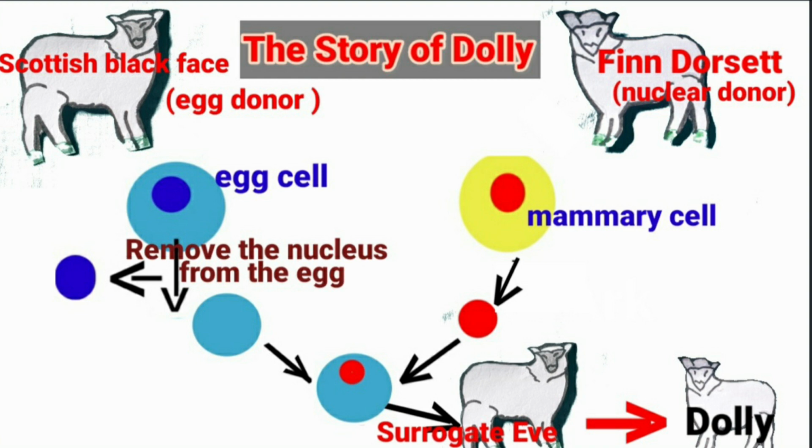Though Dolly was given birth by the Scottish Blackface ewe, it was found to be absolutely identical to the Finn Dorset sheep from which the nucleus was taken. Since the nucleus from the egg of the Scottish Blackface ewe was removed, Dolly did not show any character of the Scottish Blackface ewe. Dolly was a healthy clone of the Finn Dorset sheep and produced several offspring of her own through normal sexual means. Unfortunately, Dolly died on 14th February 2003 due to a certain lung disease.